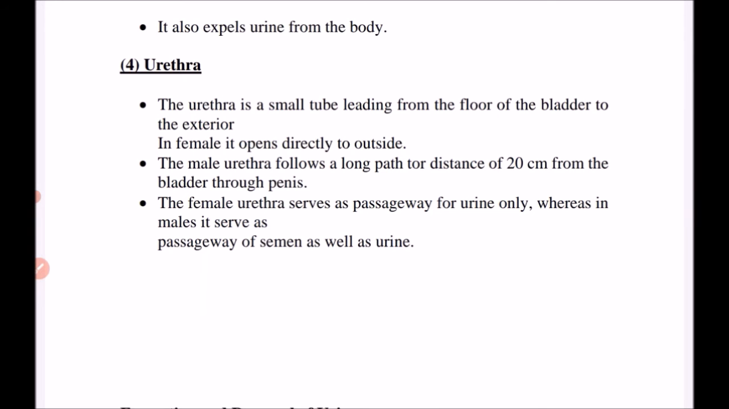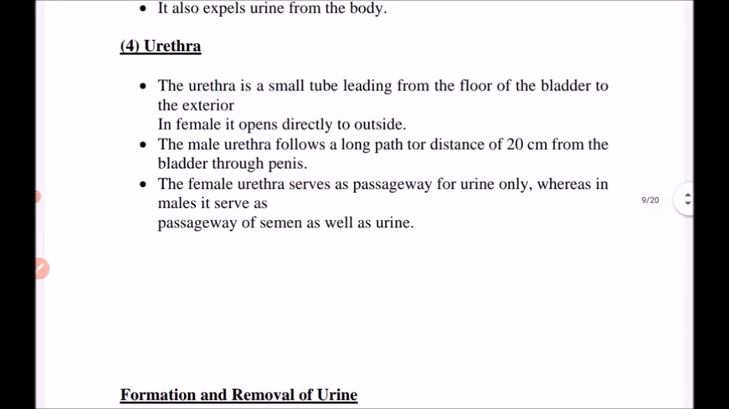Last part is urethra. As we all know, it is a small tube leading from the floor of the bladder to the exterior. In females, it opens directly to the outside. Now the male urethra follows a long path for a distance of 20 centimeters from the bladder through the penis. The female urethra serves as a passageway for urine, whereas in males it serves as a passageway for semen as well as urine. So the urethra in males serves as a passage for both semen and urine.